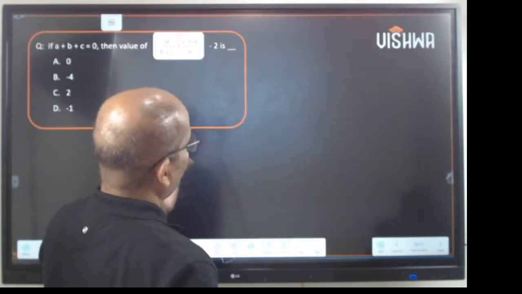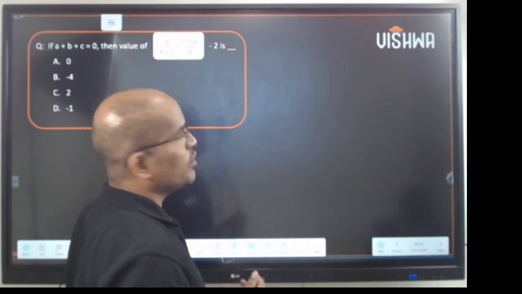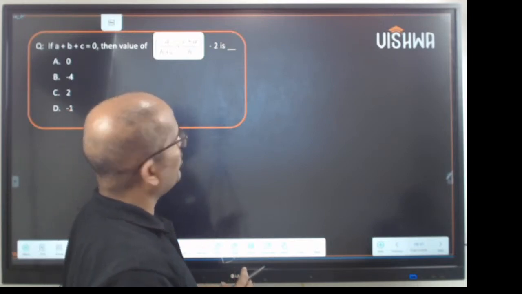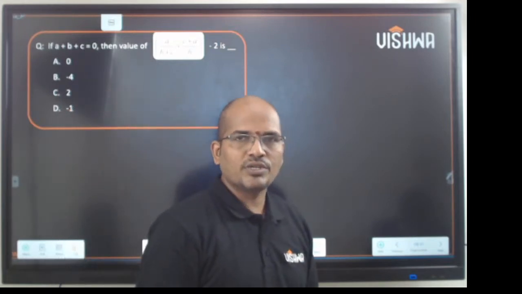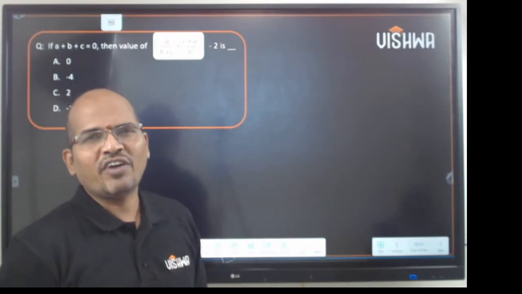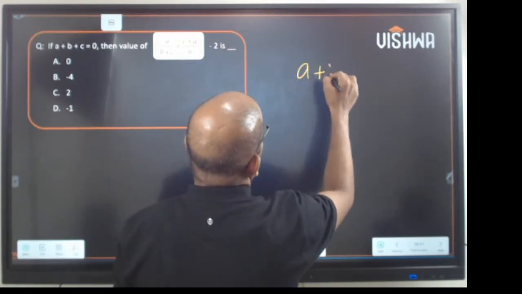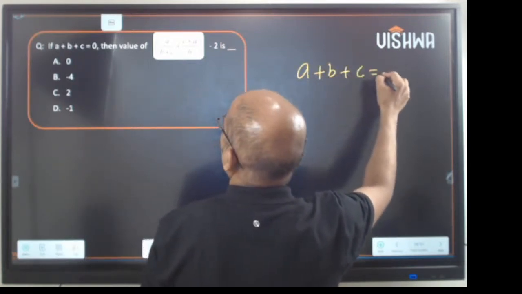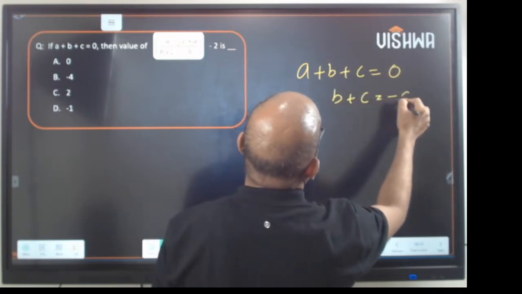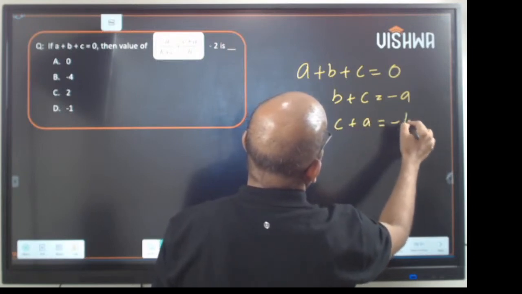Next question. If a plus b plus c is 0, what is the value of a upon b plus c plus a upon b minus 2? It's hardly again a 5-second answer, right? So, a plus b plus c is given as 0. Now, from this, I can write b plus c is negative a, and I can write c plus a is negative b.